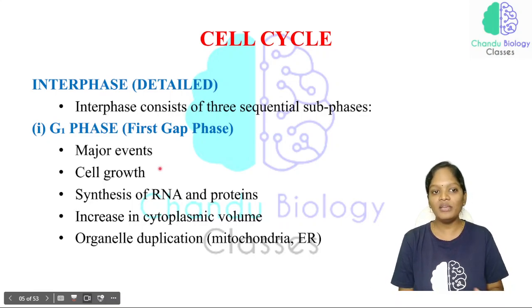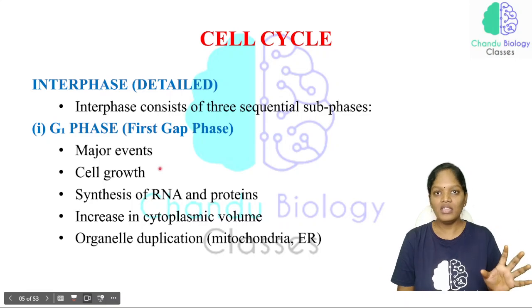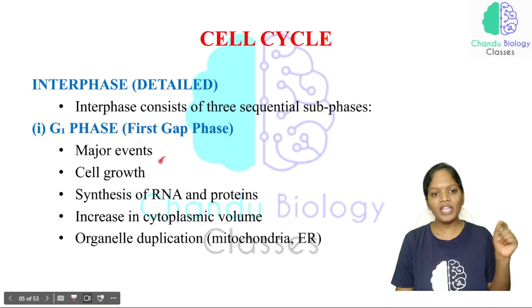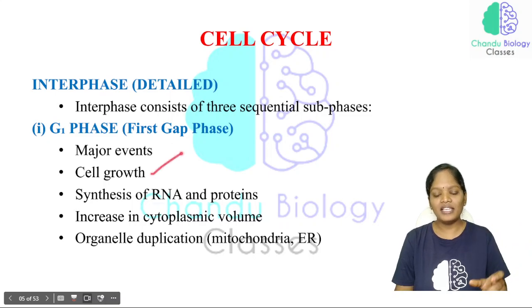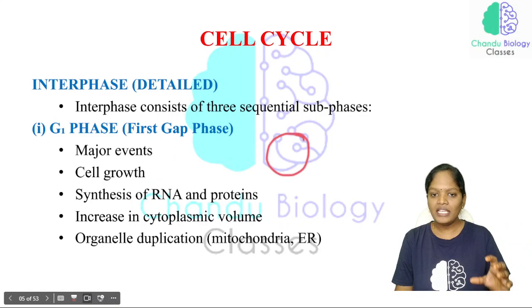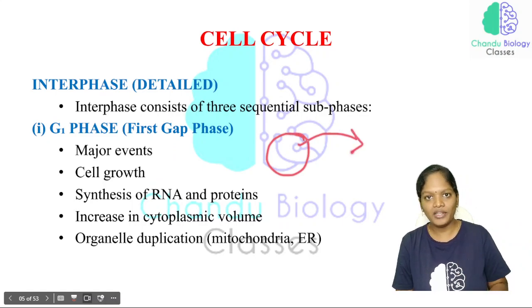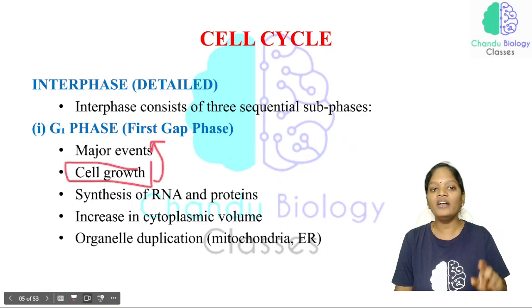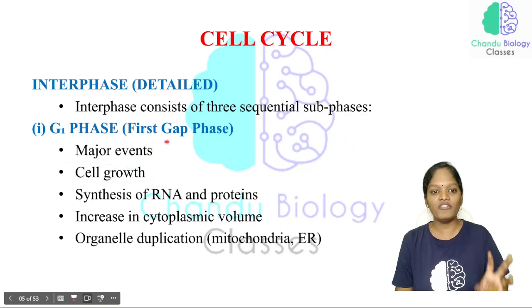And what have we studied about this G1 phase? The preparatory phase for the S phase is called the G1 phase, and you should know all the things required for the DNA replication. All these processes will be happening in the G1 phase. Now major events take place in the G1 phase, and the cell reaches a certain size. Only when the cell attains certain growth does it tend to divide, isn't it? So that is why the cell attains proper growth only in the first gap phase, that is the G1 phase. And the synthesis of RNA and proteins.